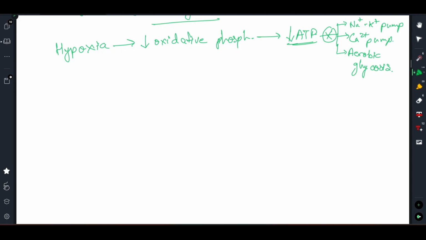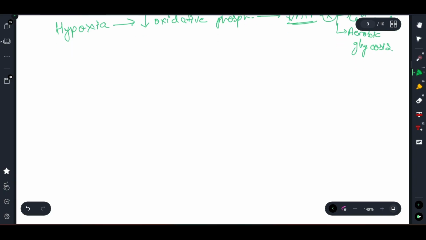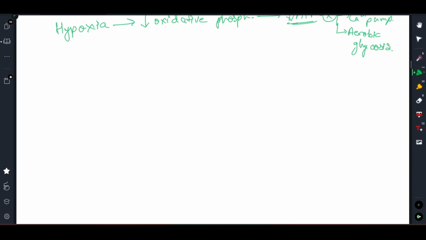Now coming to the phases of injury, there can be an initial phase which is the reversible phase, and if it progresses further, it can lead to an irreversible cell injury, right? So there are two kinds of cell injury, one is reversible, other is irreversible.